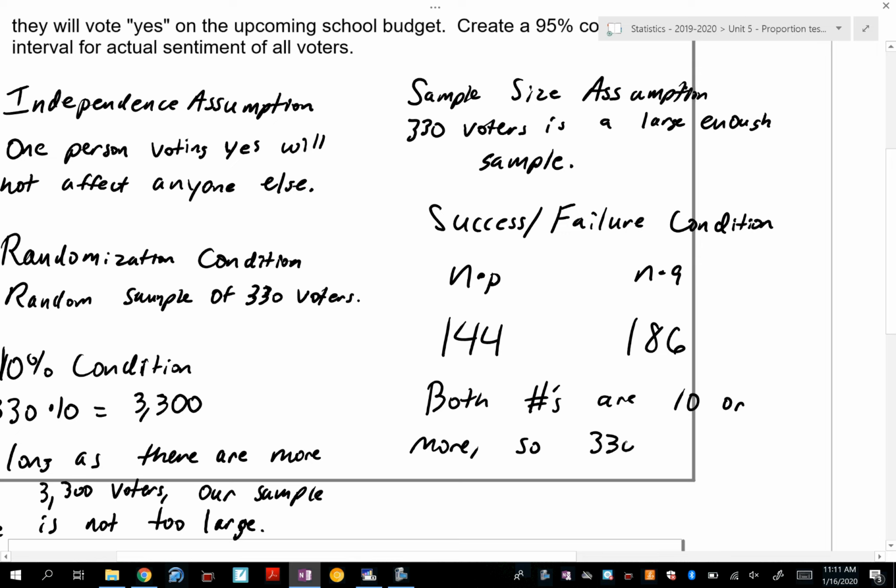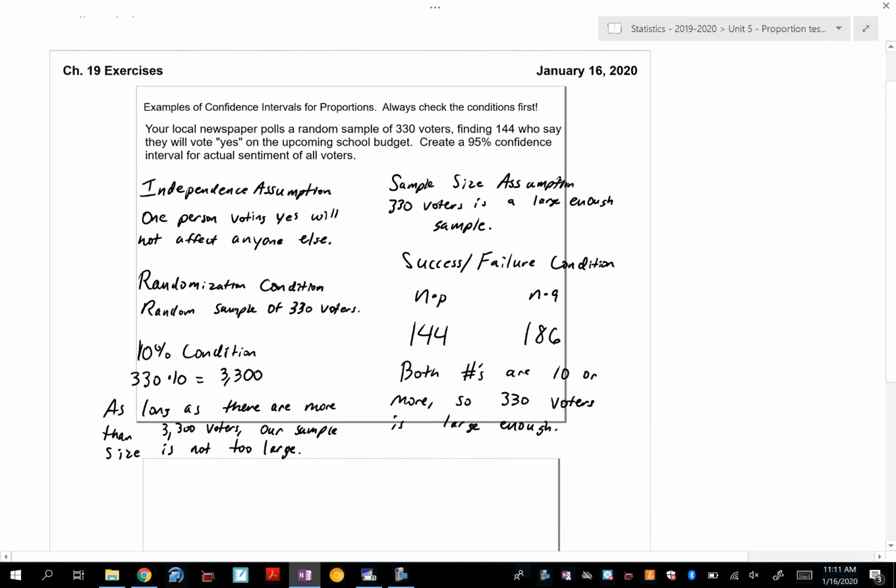So 330 voters is large enough. Whew, man, this is fun.